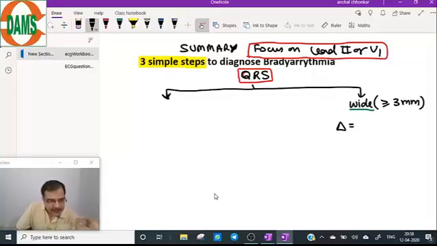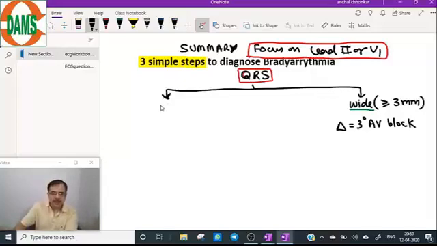So first step is the QRS complex, and if it is wide, do not look at anything else. Do not waste your time in the exams. Just see the QRS complex, and if it is wide, make a diagnosis of third degree AV block. So only one point you make a diagnosis, it is a third degree AV block. Do not go into the other aspects or find details of the third degree. No one will ask you. So tick third degree AV block.